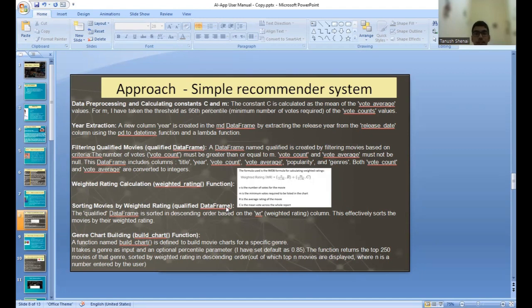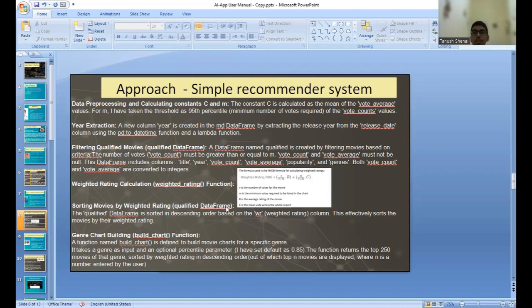Last, the genre chart building, which is the build chart function. I've defined this function to build movie charts for a specific genre. It takes a genre as an input and an optional percentile parameter. The default I've put as 0.85. The function filters movies of the specific genre from the gen_md data frame, a data frame that combines movie data with genres.